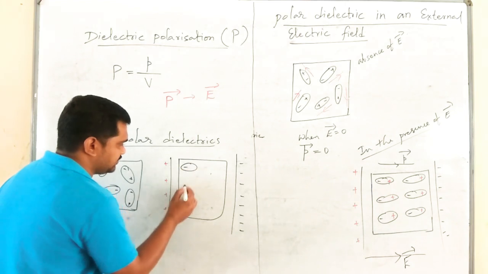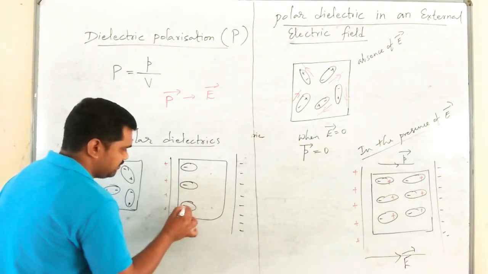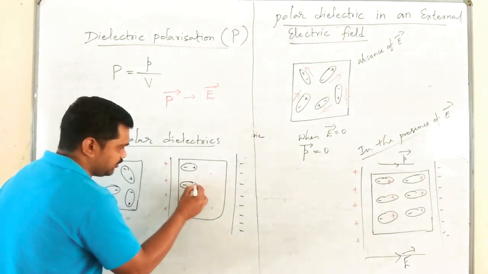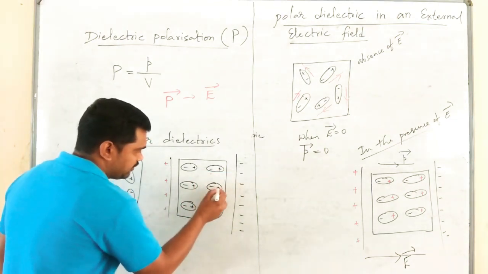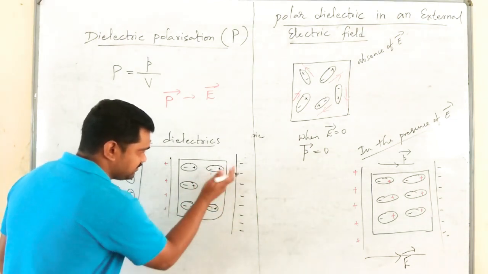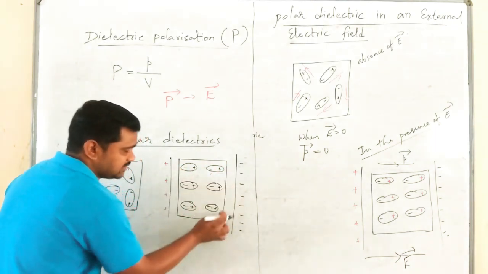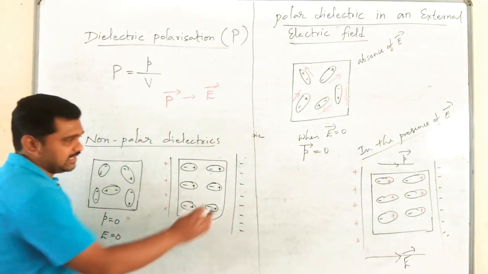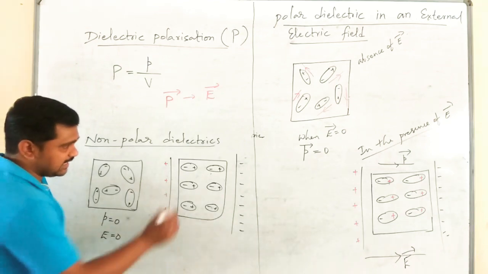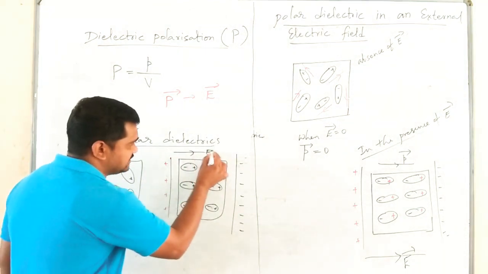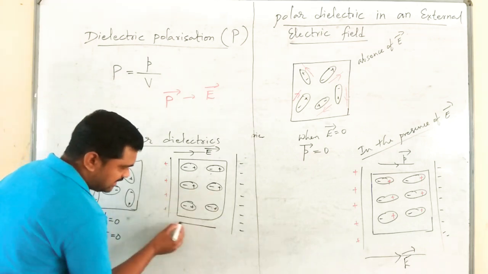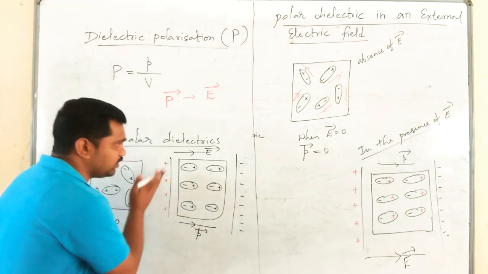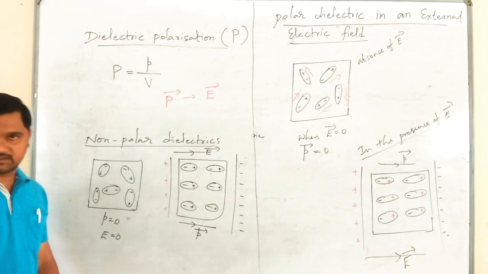The negative charge will come and the positive charge, due to repulsion, will go away. Similarly here, due to attraction the negative charges will come to the left side, and the positive charge will go to the right side, that is towards the negative plate. Here the direction of the applied electric field is along the positive x-axis, and the development of electric dipole moment is also in the direction of the electric field.